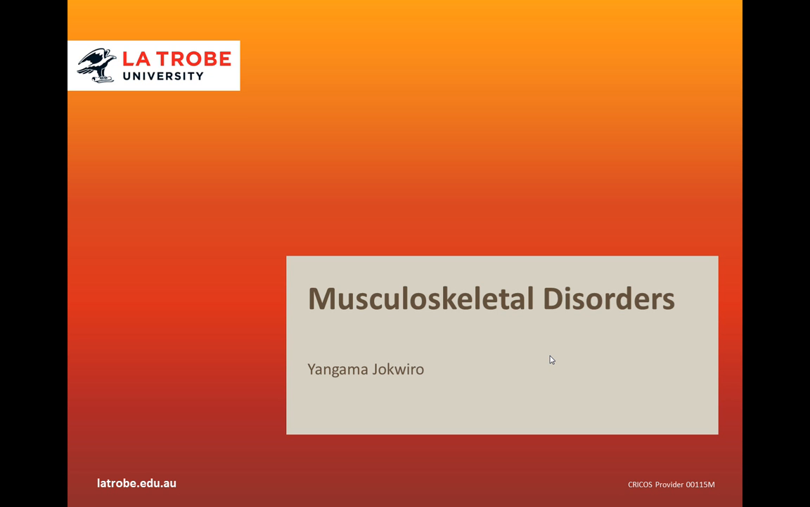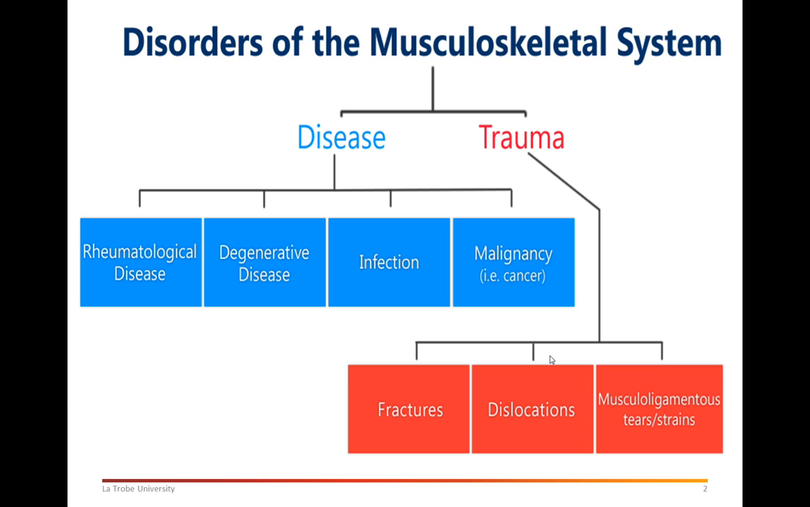Musculoskeletal disorders. This is the introductory lecture to musculoskeletal disorders. So let's go to the first slide. We'll be looking at disorders of the musculoskeletal system. They are mainly divided into two processes: disease processes and trauma.